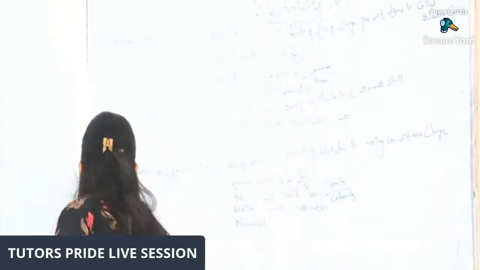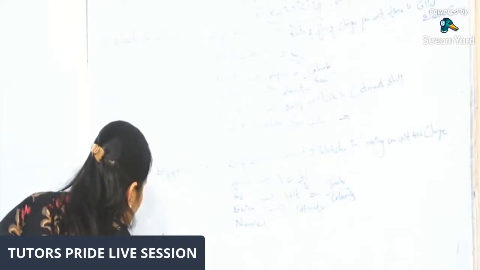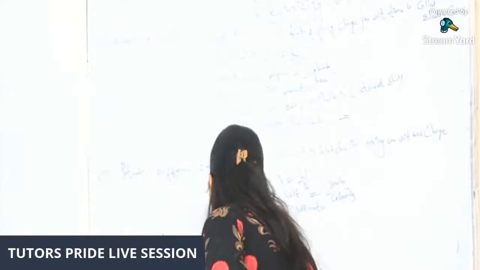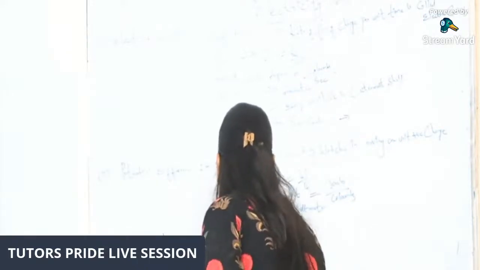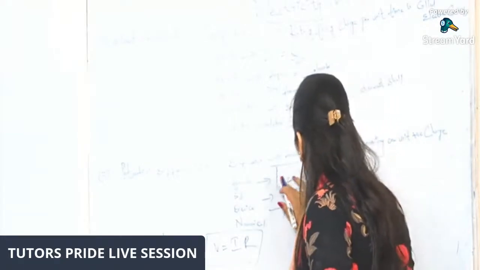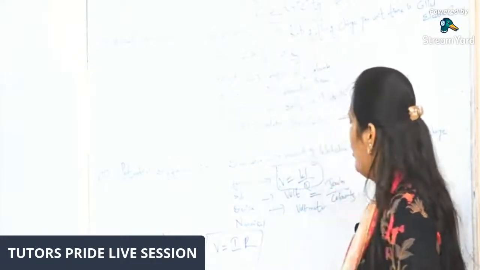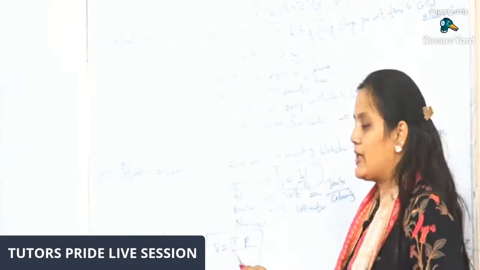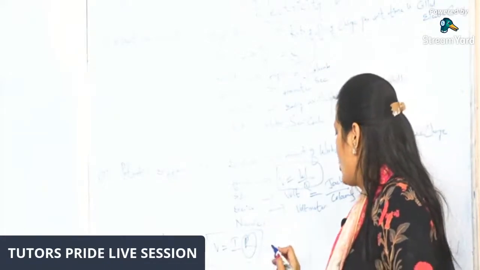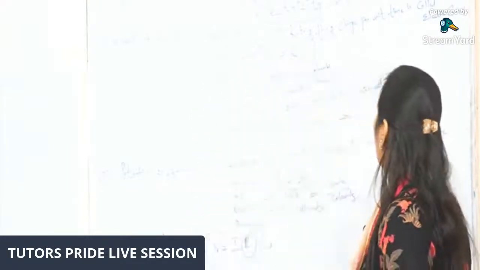Thirdly, we discussed Ohm's law, V equals IR, where V is the potential difference, I is the current, and R is the resistance, which is constant always. Now, as I told you, why R depends on the conductor and how R depends upon the conductor.